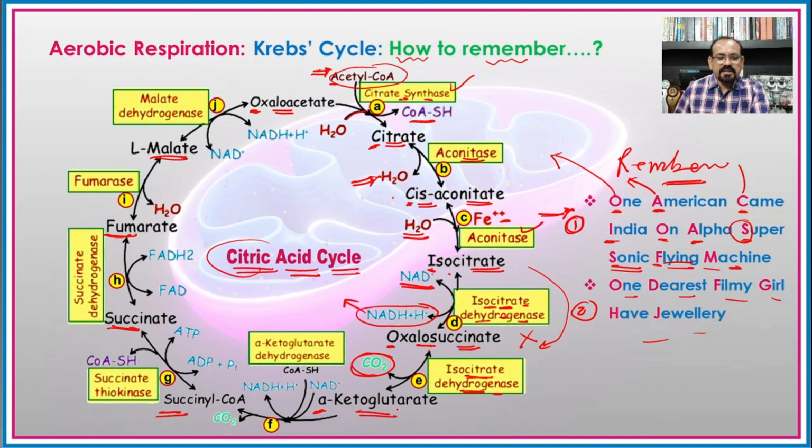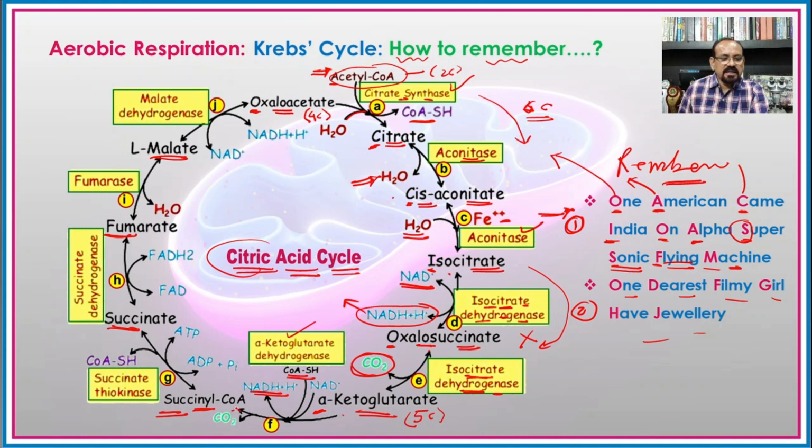The alpha ketoglutaric acid is now a 5 carbon compound, the oxalosuccinate is a 6 carbon compound, and acetyl coenzyme A is a 2 carbon compound, so the rest, up to alpha ketoglutaric acid, are 6 carbon compounds. Later on, this alpha ketoglutaric acid in the presence of alpha ketoglutarate dehydrogenase enzyme and coenzyme, there is again reduction of NAD to NADH2 and formation of succinyl coenzyme A.